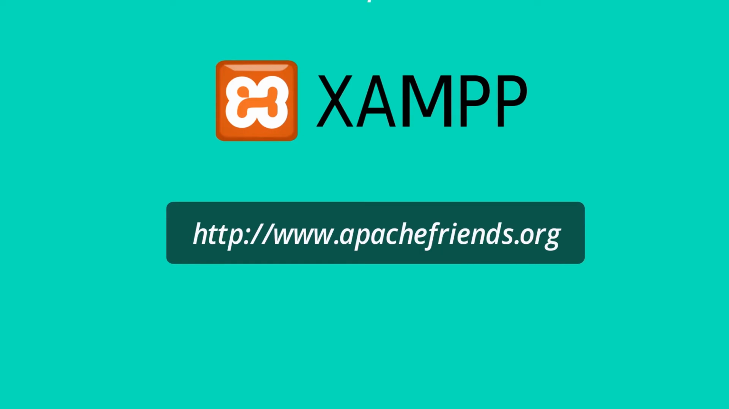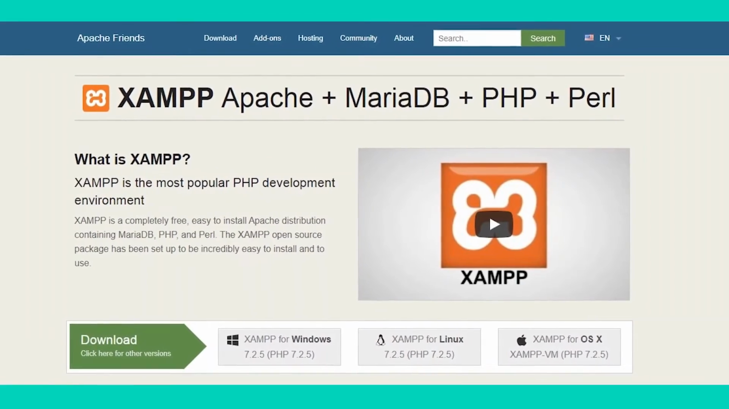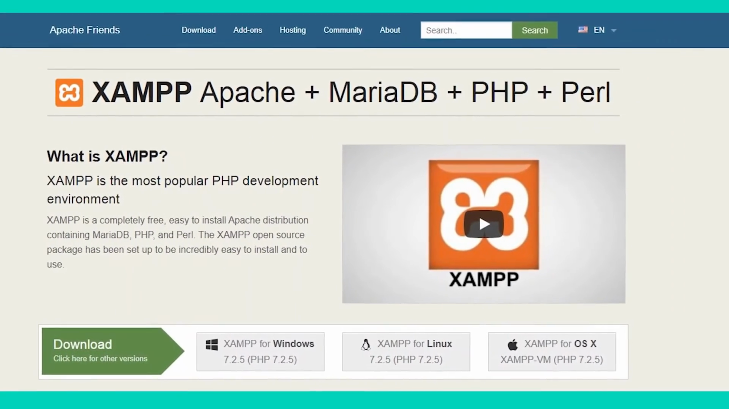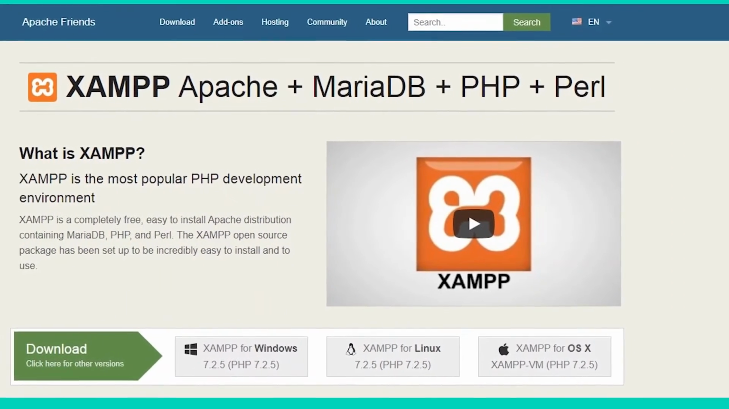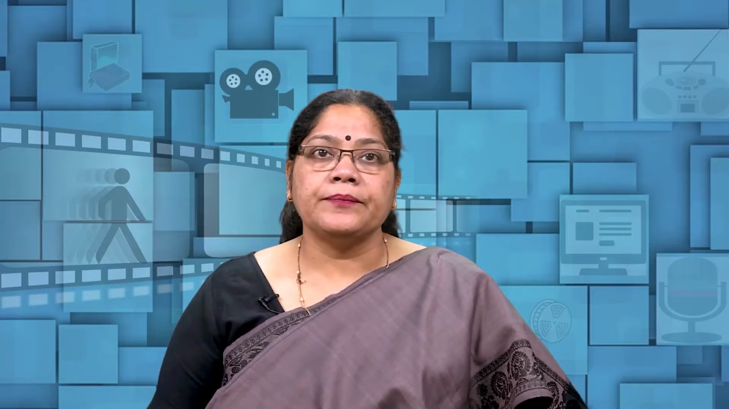It is available for most of the OS like Linux, Windows and Mac. In fact, XAMPP is an acronym for X for Cross Platform, A for Apache, M for MariaDB, P for PHP and P for Perl. For details regarding the installation, please visit the following link.